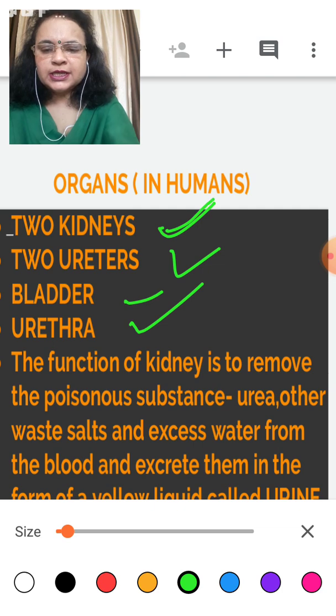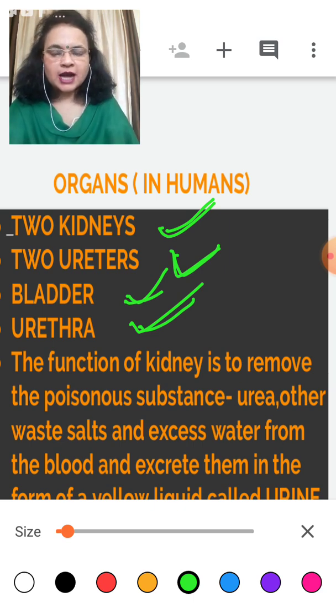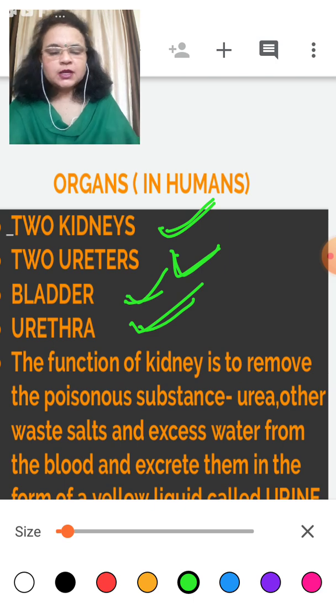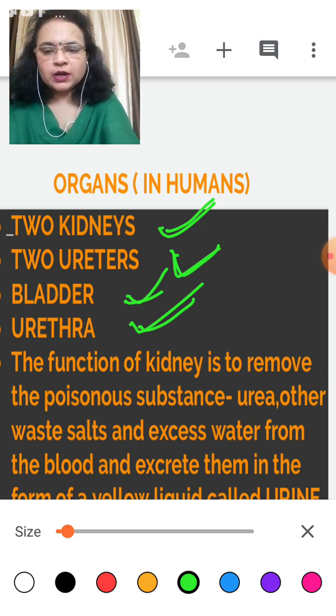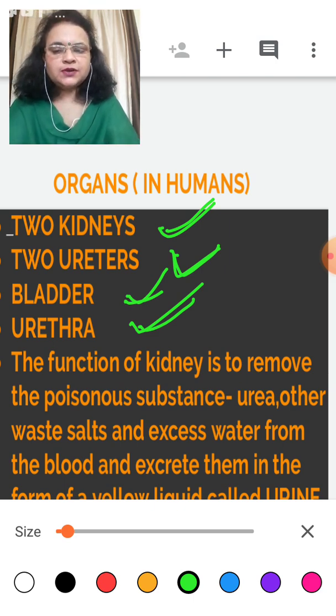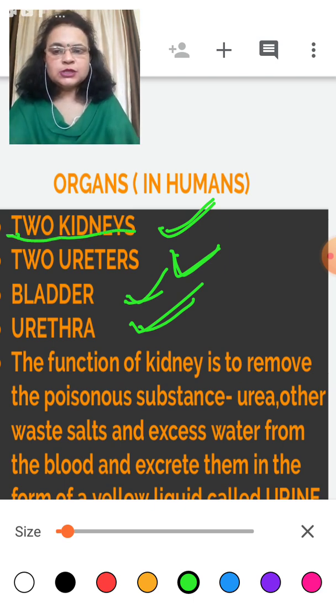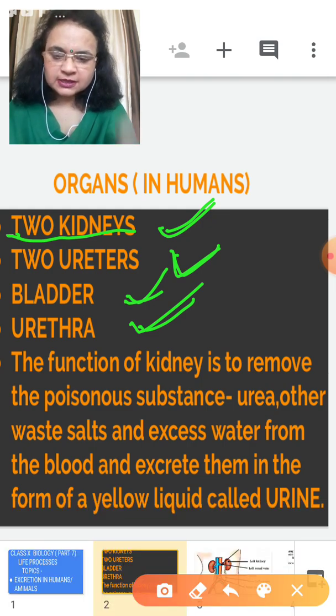So, two kidneys, two ureters, a bladder and a urethra, and also two types of blood vessels, arteries and veins. They also are involved in the functioning of the excretory system. The main organ of the excretory system is the kidney, which means inside the kidney the process of excretion occurs.